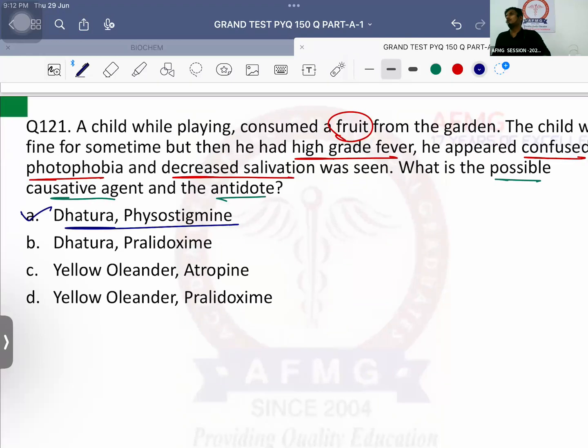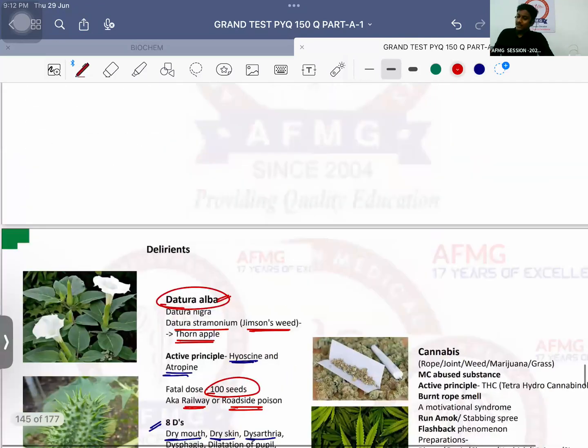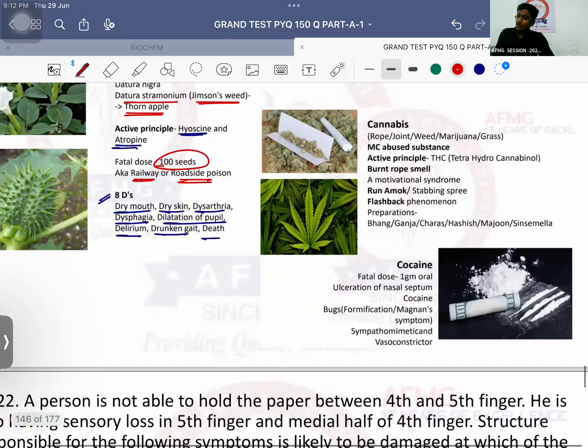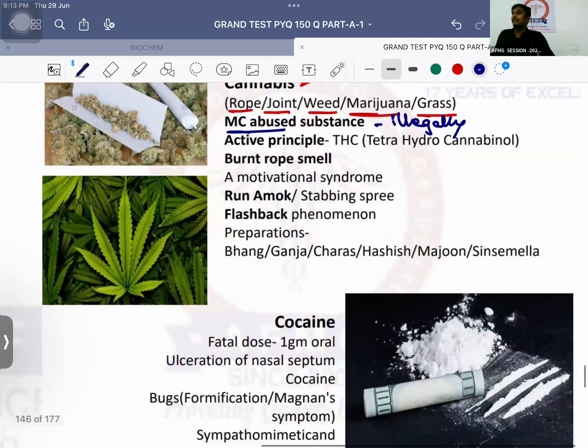Physostigmine is also the drug of choice for which toxicity? Atropine toxicity. Cannabis, another name: rope, joint, weed, marijuana and grass. बताने की जरूरत वैसे तुम्हें है नहीं. ठीक है. Most commonly abused substance illegally. Okay, so that is what is cannabis. Active principle, classical question: THC, tetrahydrocannabinol.